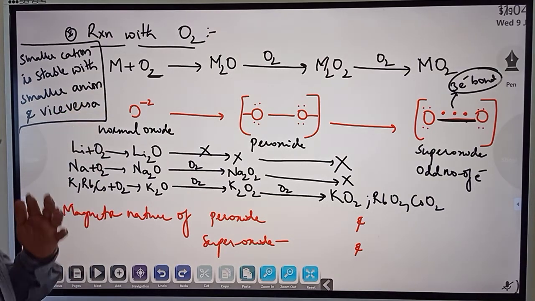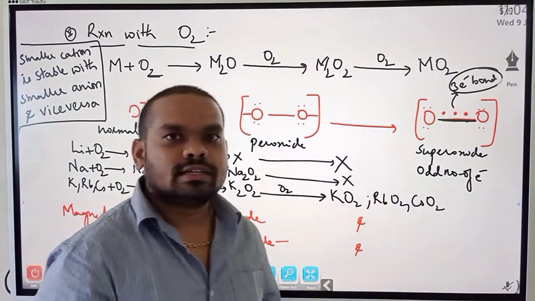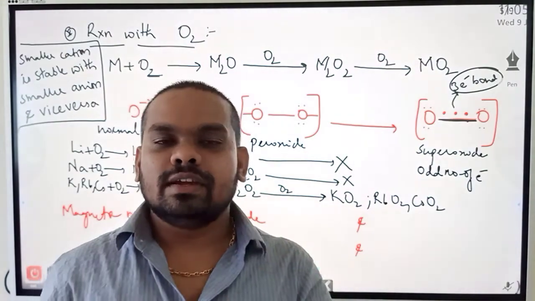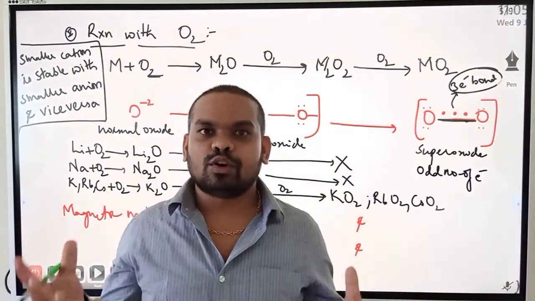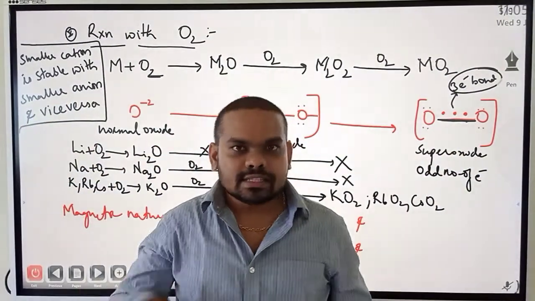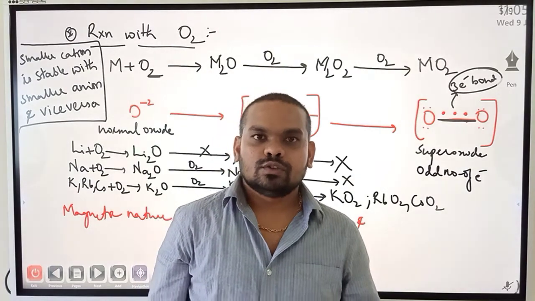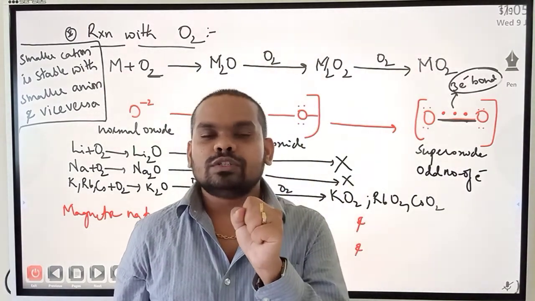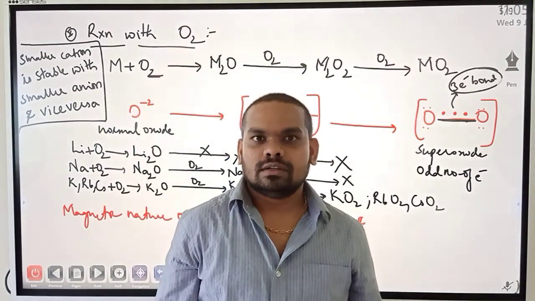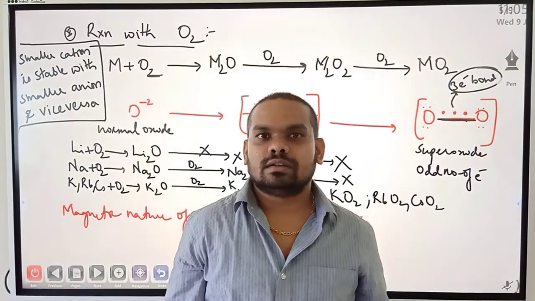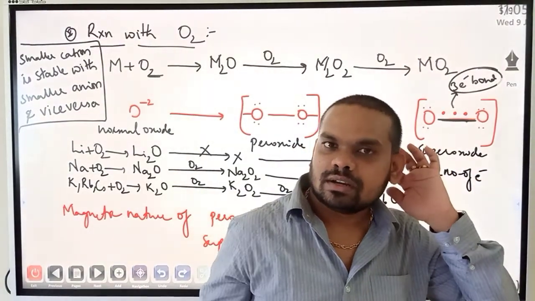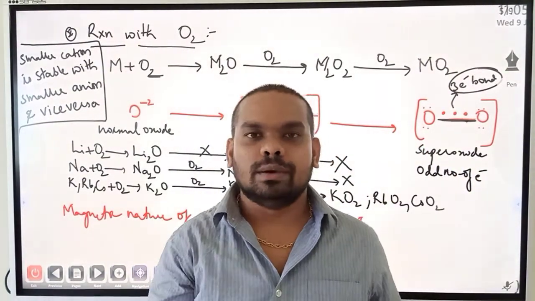Meaning, suppose I take lithium's case. Lithium is a smaller atom, Li plus, having a certain amount of positive charge on it, plus 1. And if I talk about cesium, a bigger atom and the same amount of plus 1. So the smaller size of lithium holds a huge amount of positive charge on it, and cesium, being a bigger atom, holds a positive charge on it. So which is relatively stable? Although lithium, sodium, potassium, all of them are unstable, they get stability only by bonding.